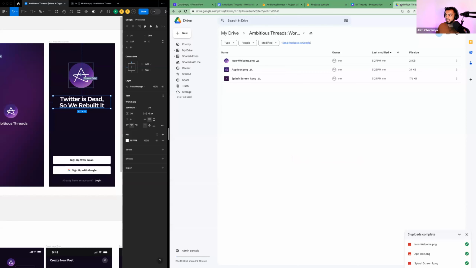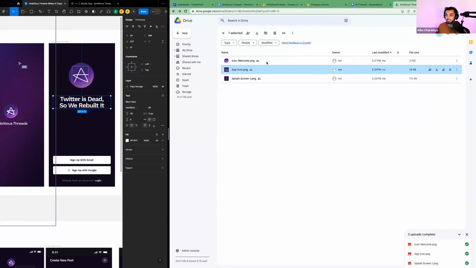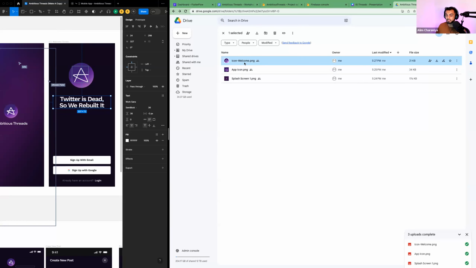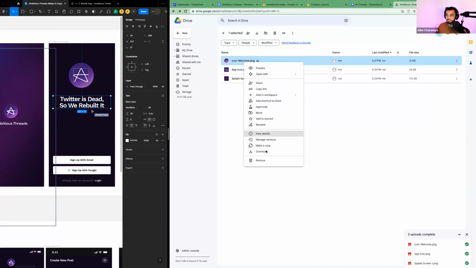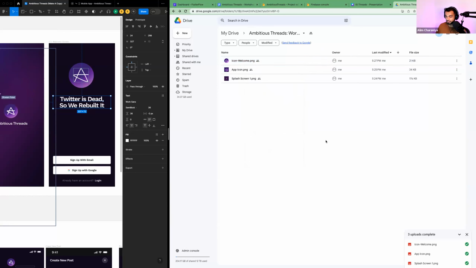So I've given you all the file, the Google Drive file, and there are two icons here. The one I want you to look for is called icon welcome. Okay, I want you to download this somewhere safe on your computer. It can be in your downloads or what have you. I already have mine downloaded, so I'm not going to do that.